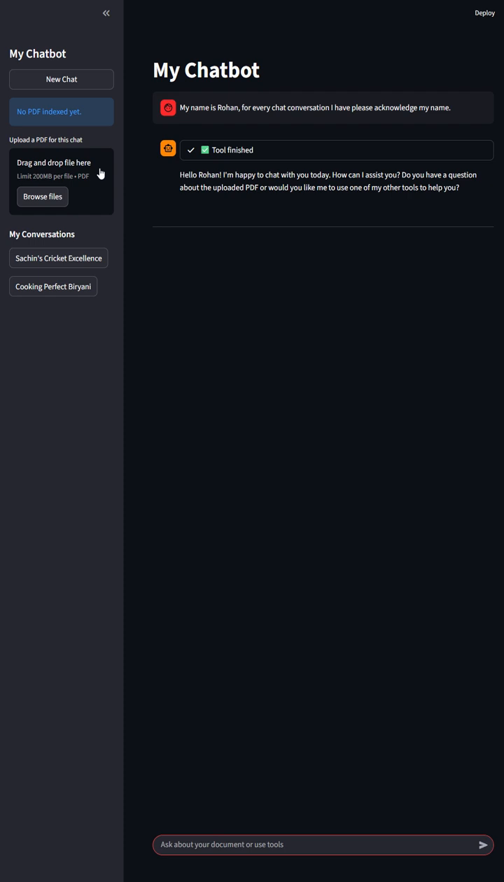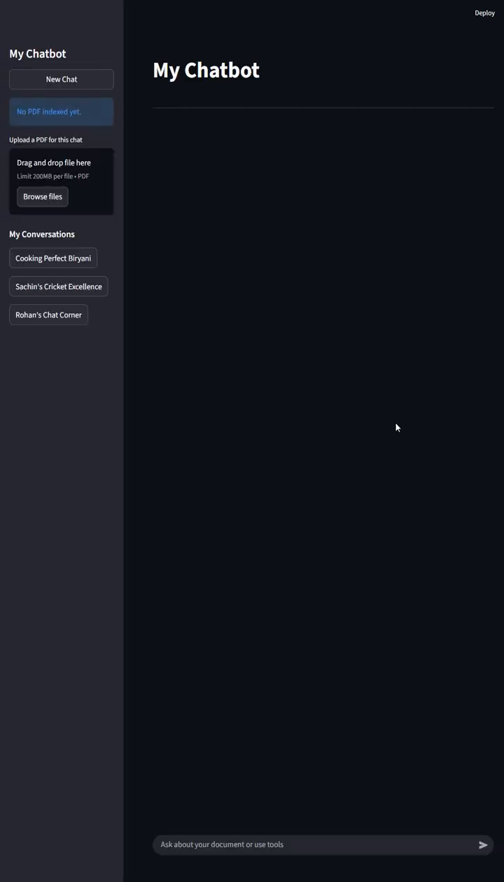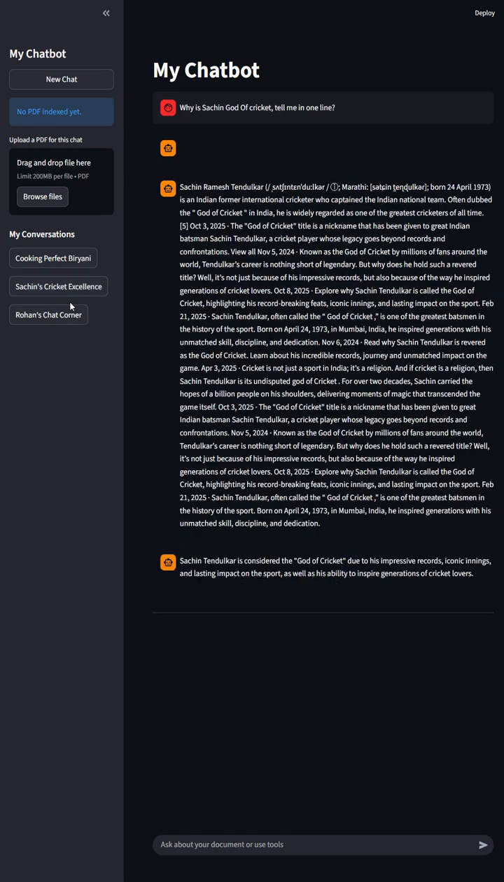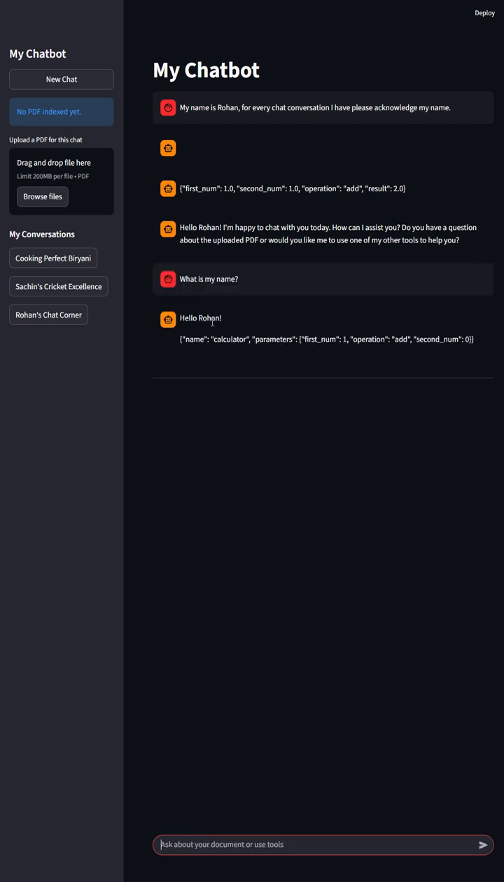All right. Now let's see how the app survives the restart. So I'm going to crash the app, and you can quickly see the app is crashed. I'm going to bring up the app now. And you can see all our conversations here. Go back here. You have that entire conversation. This is specific to the cricket, and this is this one. Now you can ask it, what is my name? It quickly says, hello, Rohan.